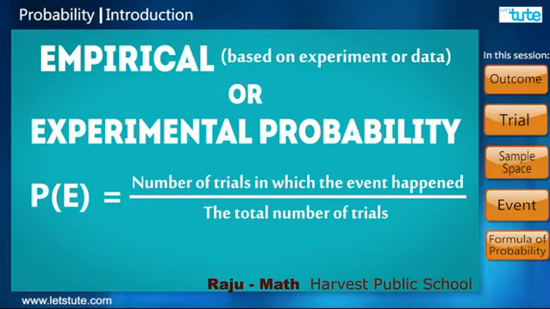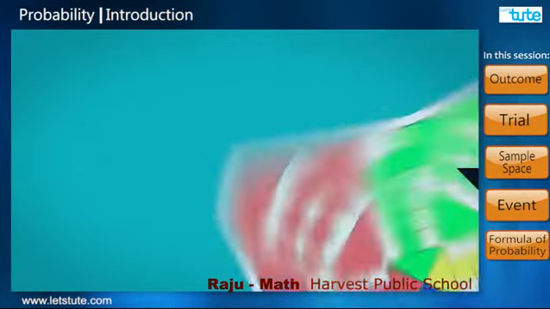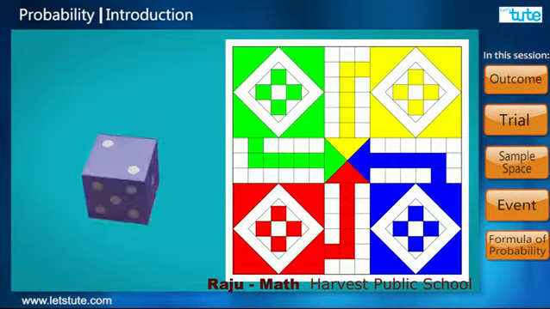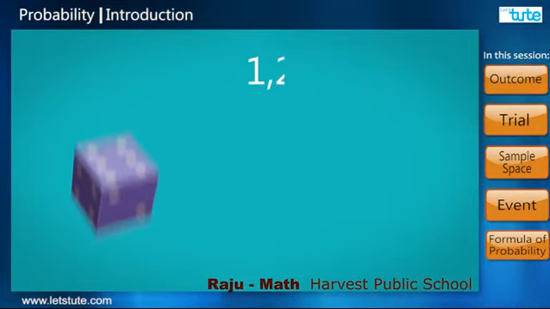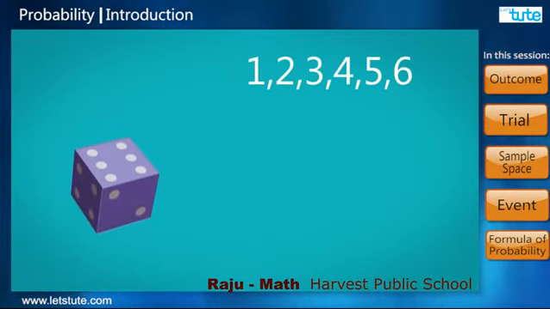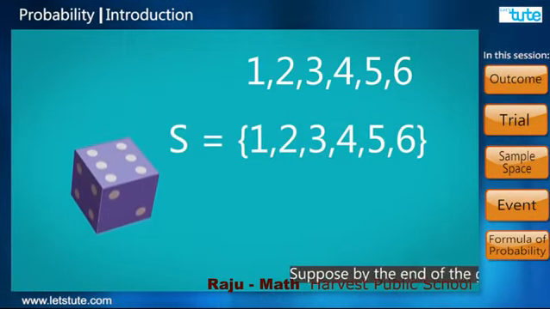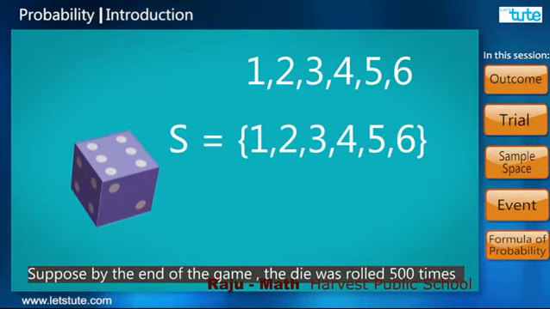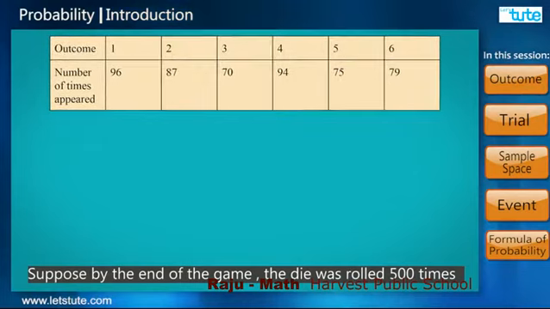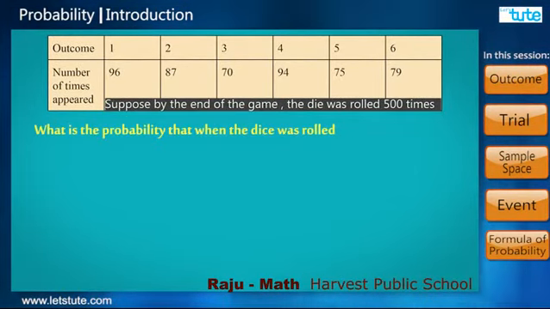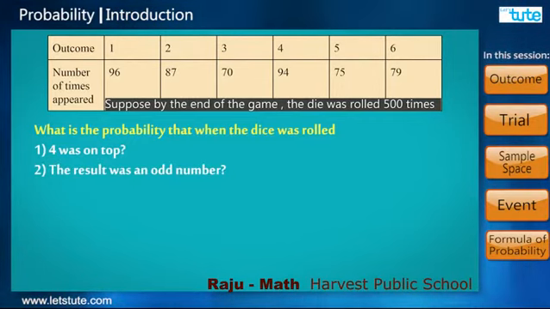We call it empirical as the probability we calculate is based on the result of an experiment performed. In a game of Ludo, we rolled the die. Here, the list of possible outcomes is the sample space. Suppose by the end of the game, the die was rolled 500 times and the observations were recorded. What is the probability that when the die was rolled, 4 was on top? And that the result was an odd number?